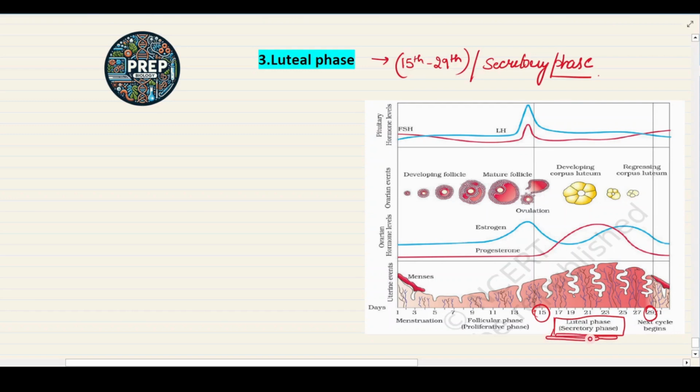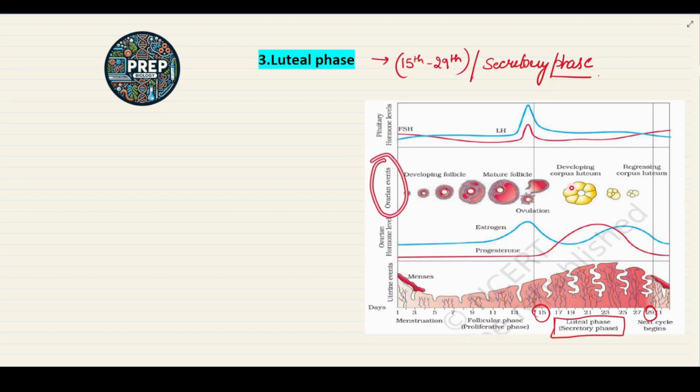In the luteal or the secretory phase, the uterine events occur, as you all can see, from the follicular phase. The endometrium layer regenerates and it will complete the lining of the endometrium at the luteal phase. And what is the level of the ovarian hormone? As you all can see, at the follicular phase the estrogen will increase, but at the luteal phase the progesterone will increase.